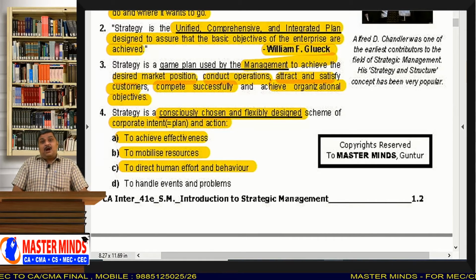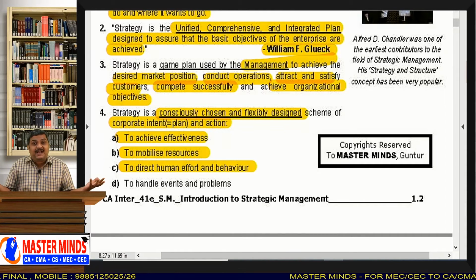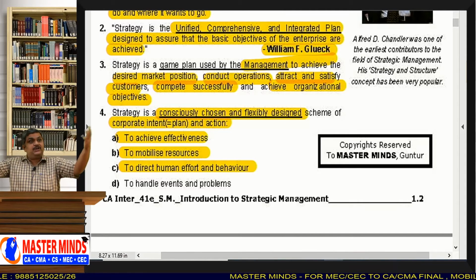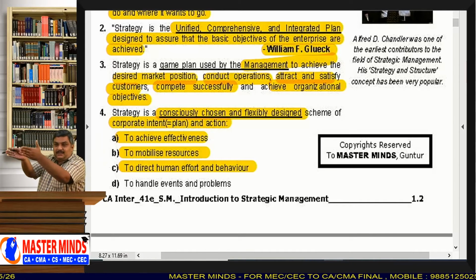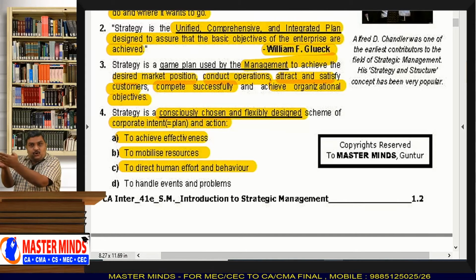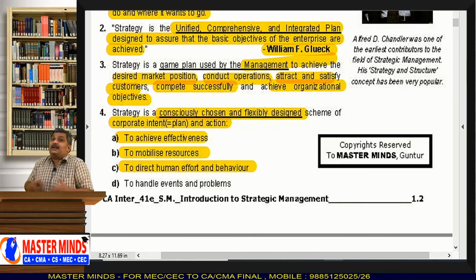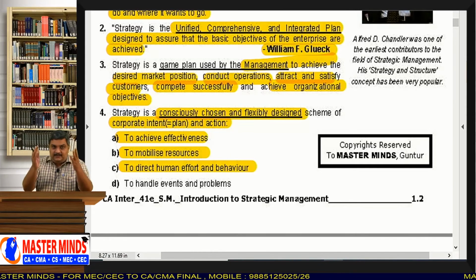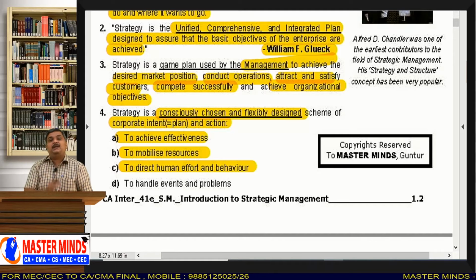Our activity should not be like a rolling stone which has no direction, or like a paper which changes its direction according to the wind. We need to have a direction and a path, where you want to go, and that is given by the strategy. If you channelize your energies in that manner, then you will definitely become successful, and strategy is helpful for that.